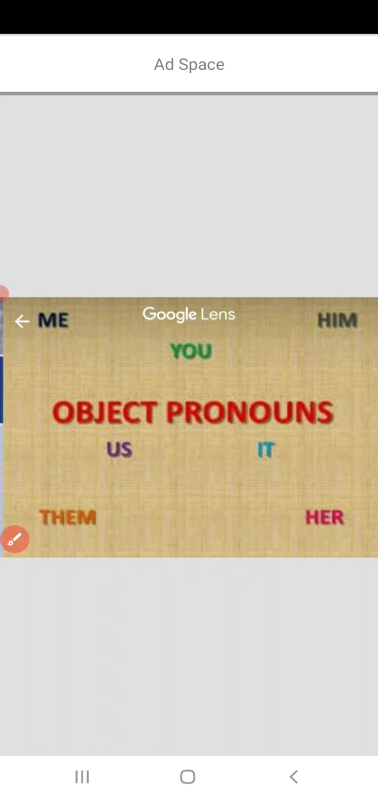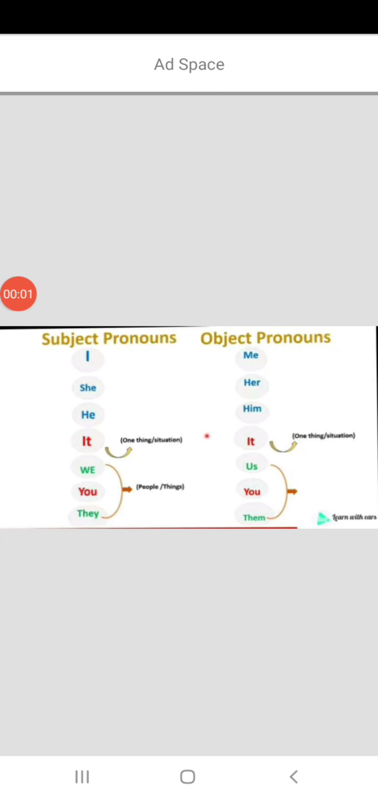See, these are object pronouns: me, you, him, us, it, them and her. All these are object pronouns. Subject pronouns and object pronouns.